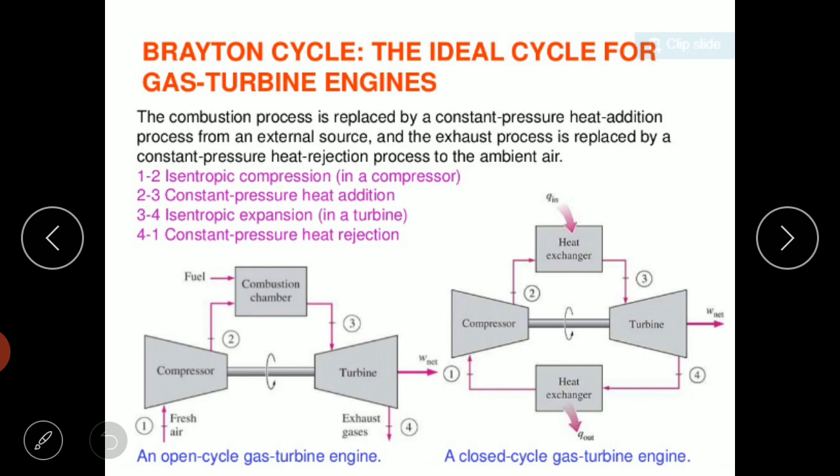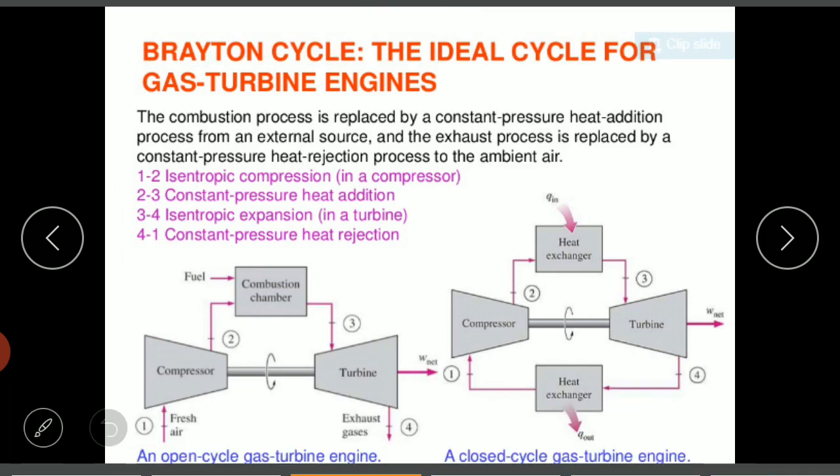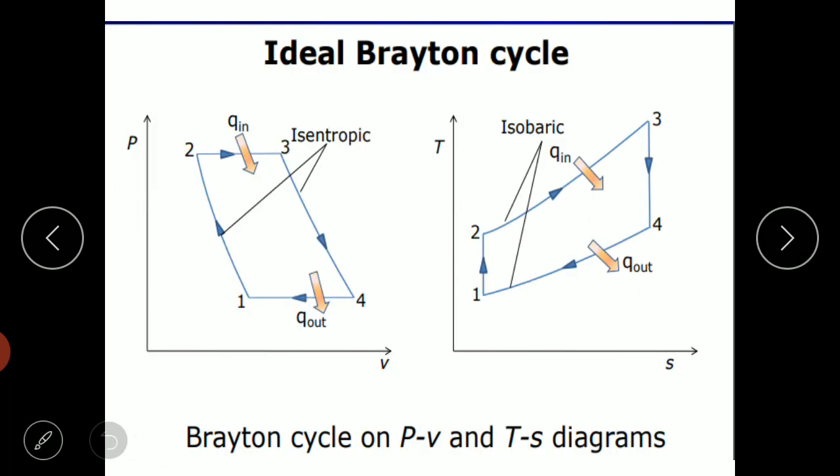So if you look at the Brayton cycle in PV and TS coordinates, it looks somewhat like this. The Brayton cycle is otherwise termed as the Joule cycle. Here in 2 to 3 pressure is constant, in 1 to 4 also pressure is constant. During an isentropic process entropy is constant, that's why 1 to 2 and 3 to 4 are vertical lines in the TS diagram.